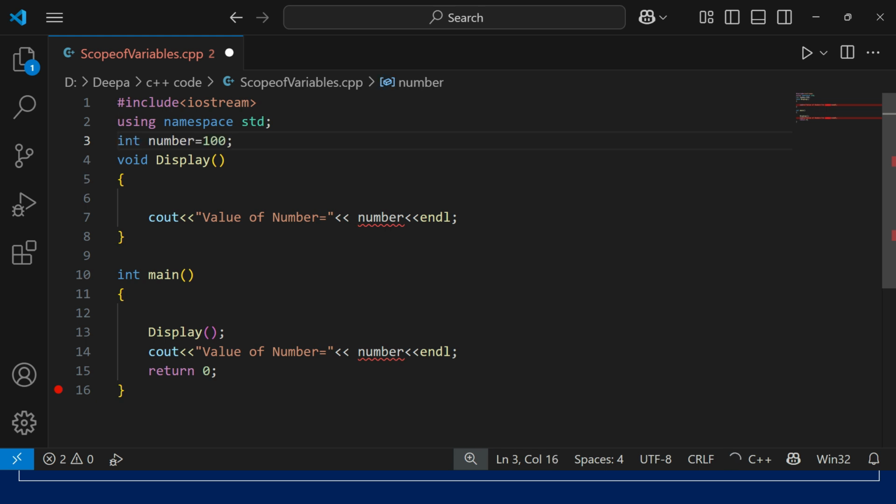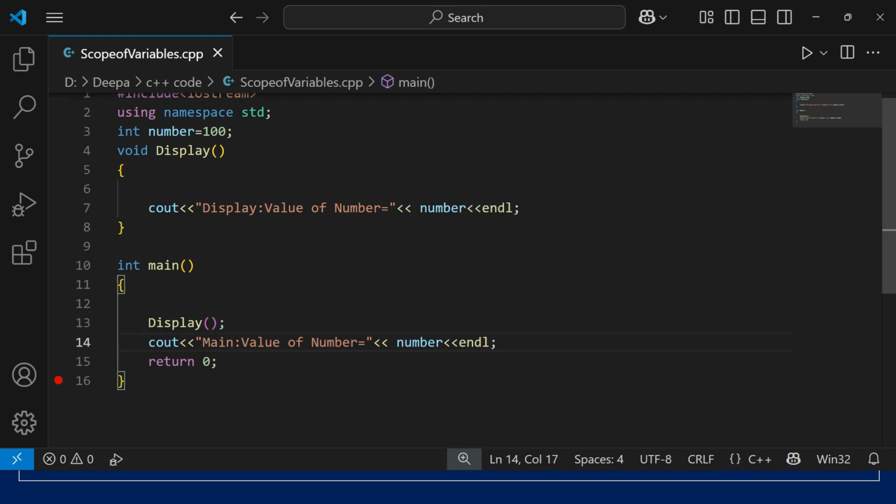So we can write over here. Now we'll be able to access. See, the error has gone. That we'll give the name of a function to get an idea. Display and main. Run this program.